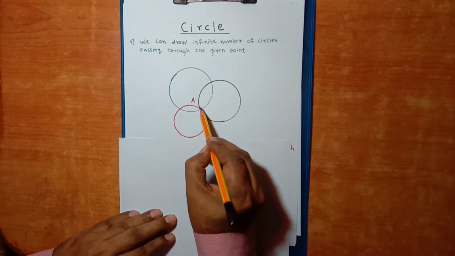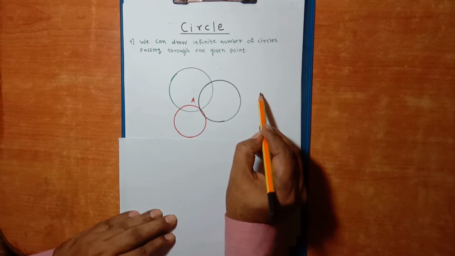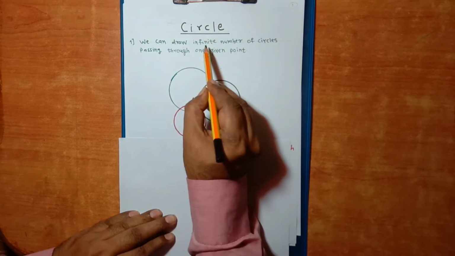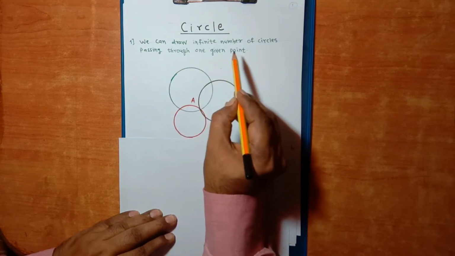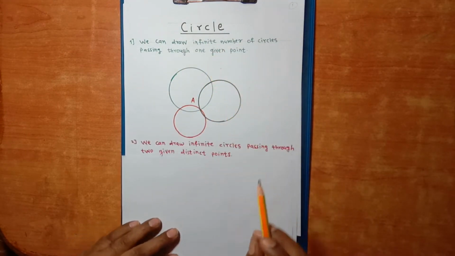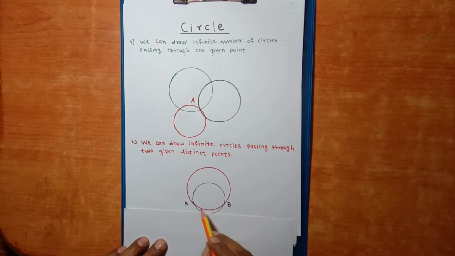As we know, infinite numbers of lines can be drawn from a single given point. We can draw infinite number of circles passing through one given point. Suppose if 2 points are given, here point A and B are given. So how many circles can be drawn from these 2 points?